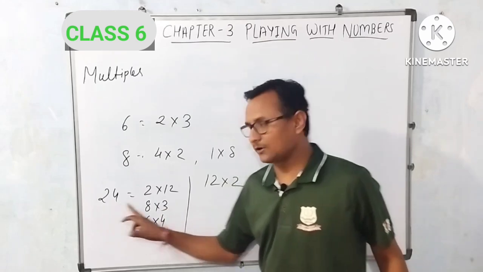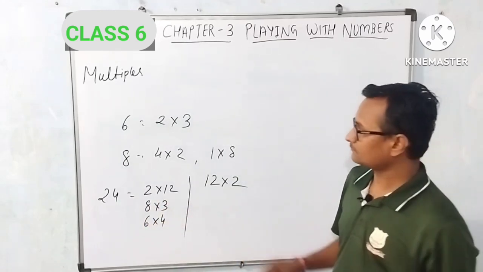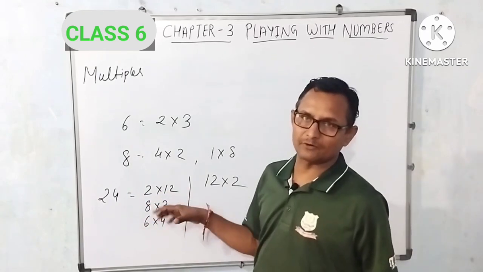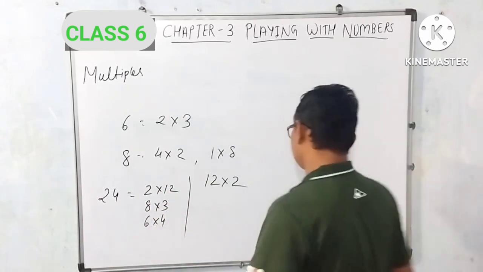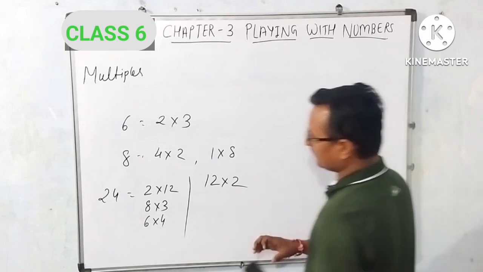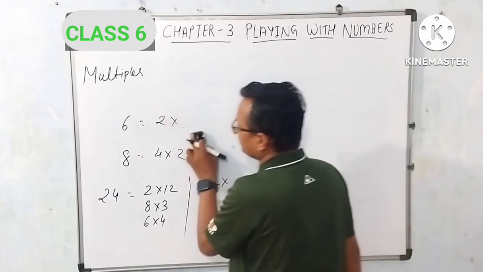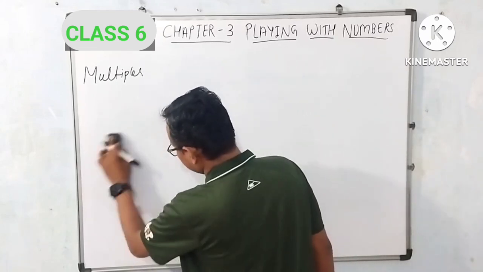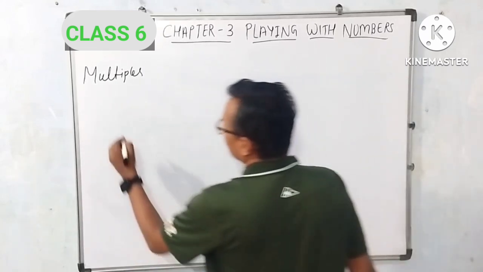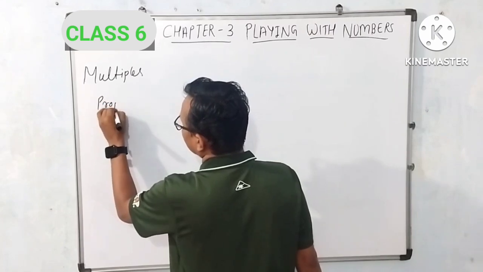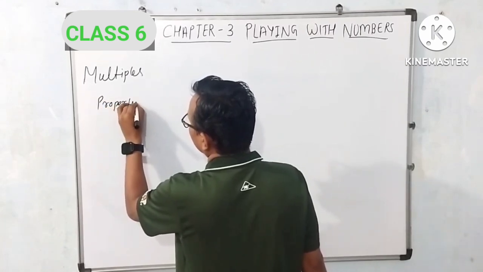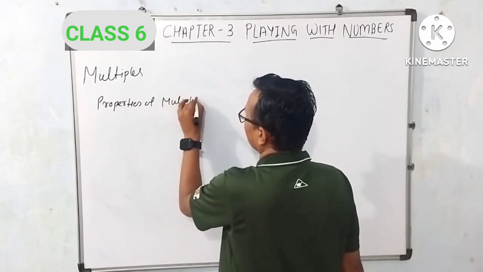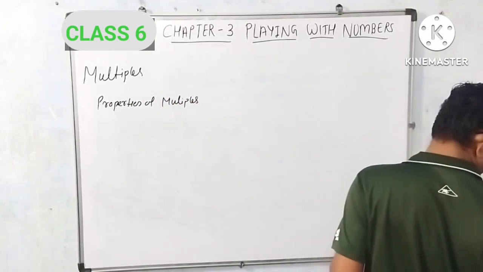And 24 is a multiple of 12 and 2. So friends, this is the multiple of given number. We can write any kind of numbers from which number is multiple. So friends, here property of multiples is